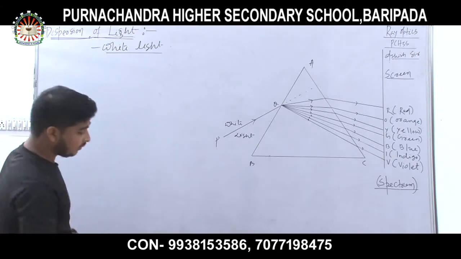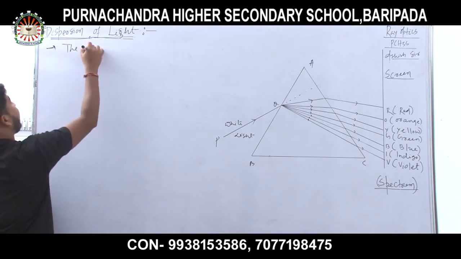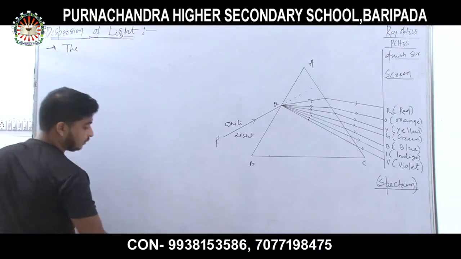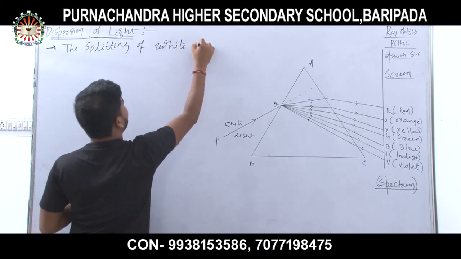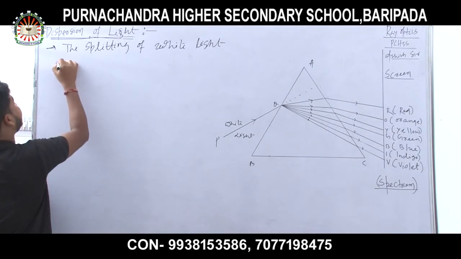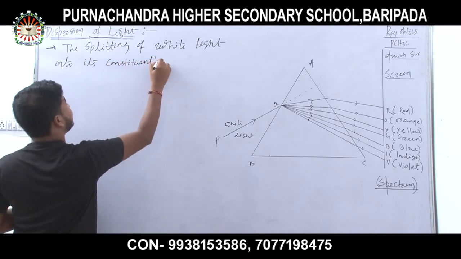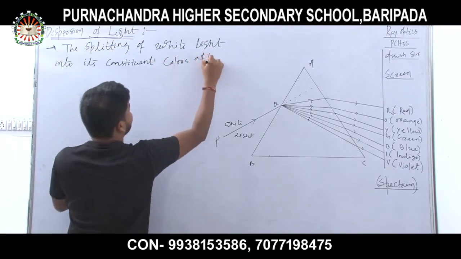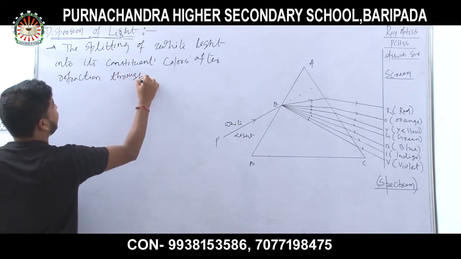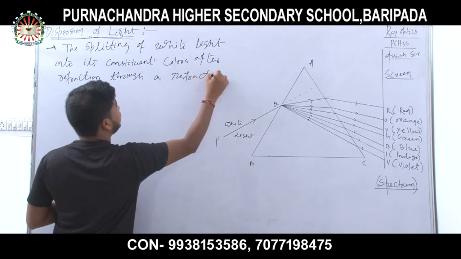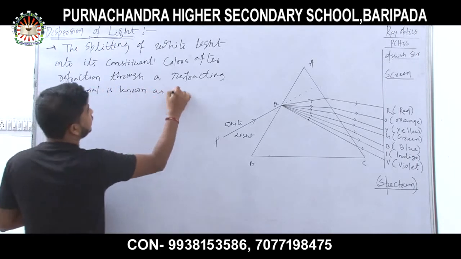So I am going to write here the definition. The definition of dispersion is: the splitting of white light into its constituent colors after refraction through a refracting material is known as dispersion of light.